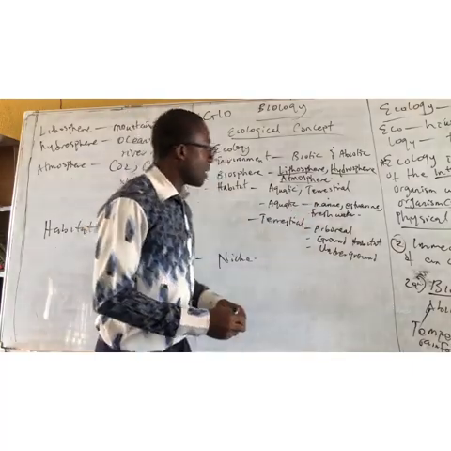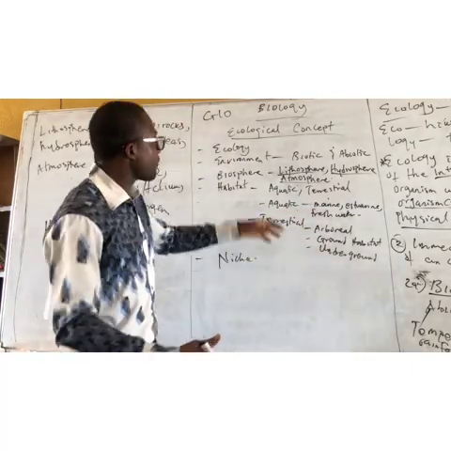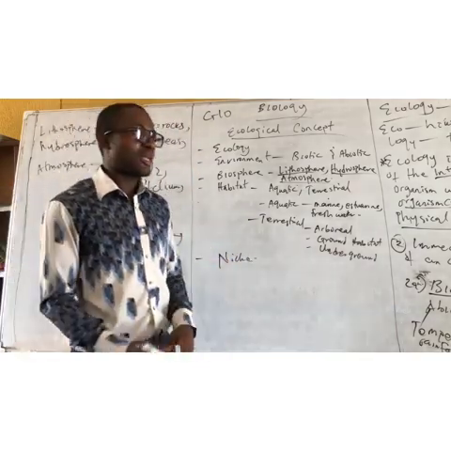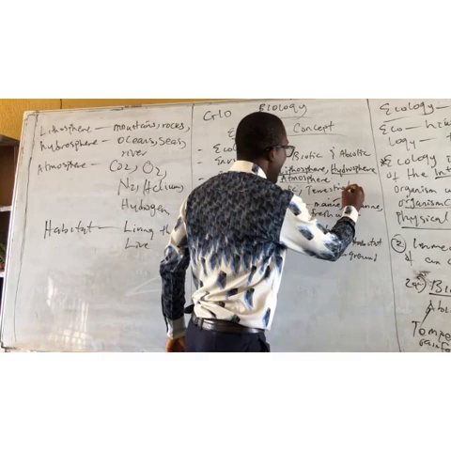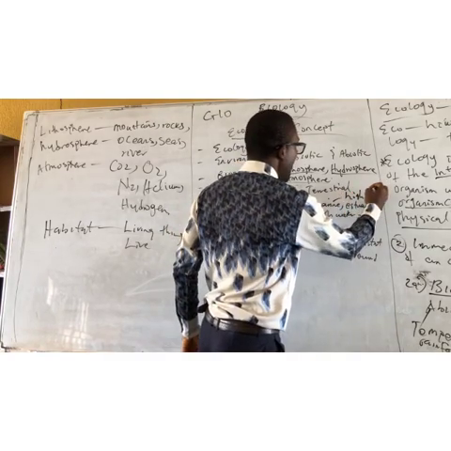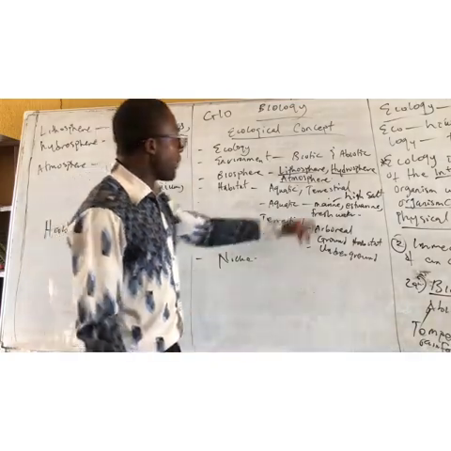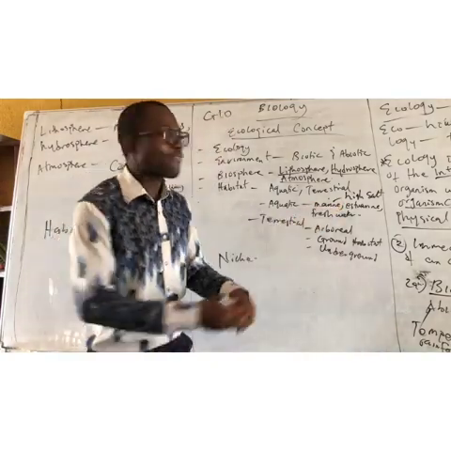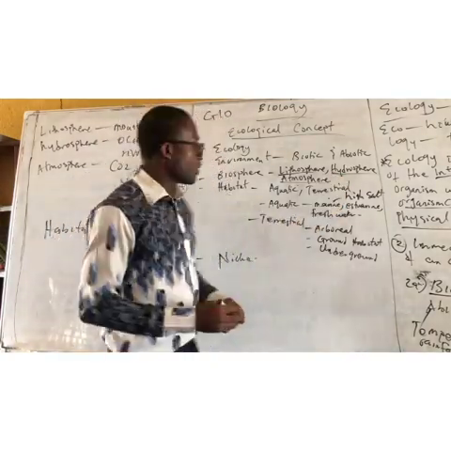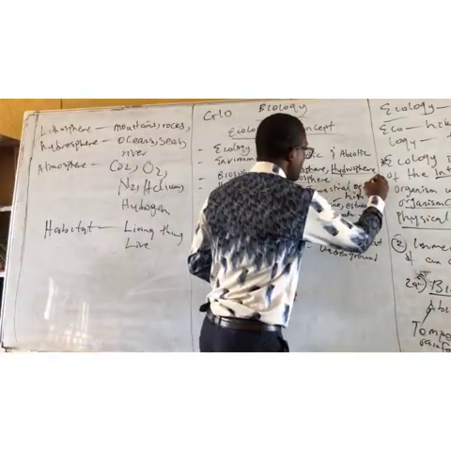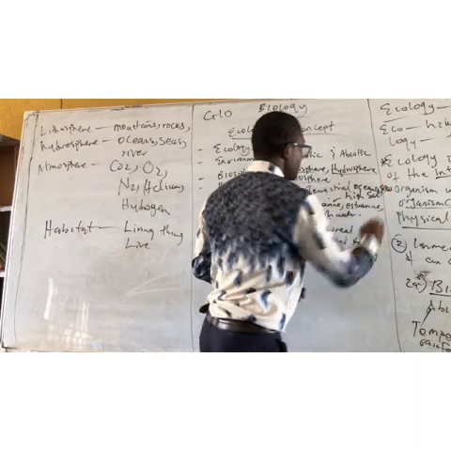Under marine, what is marine? Marine is a part of aquatic that is made up of high salt content. The salt content is very high. Examples of marine water: we have oceans, we have seas.